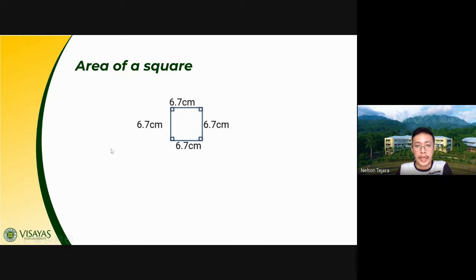Okay, I want you to try answering this problem. Find the area of the square whose side measures 6.7 centimeters. I want you, class, to try answering this example. What's the area of this square?